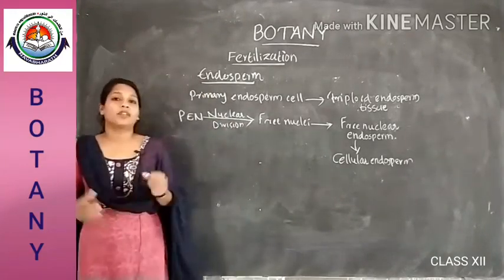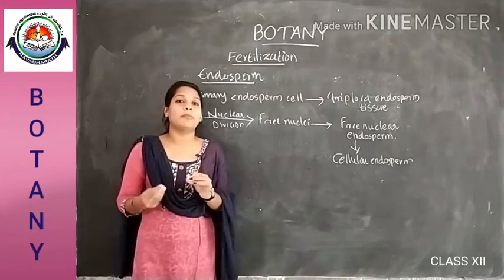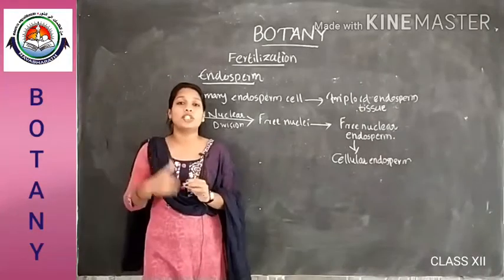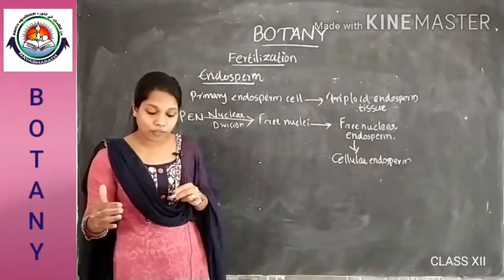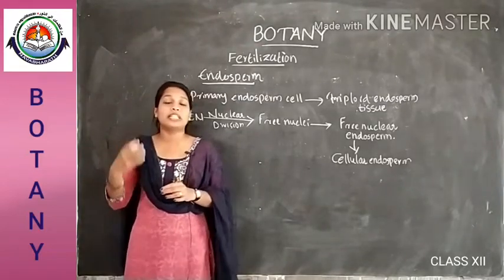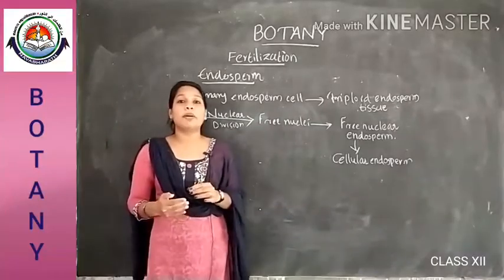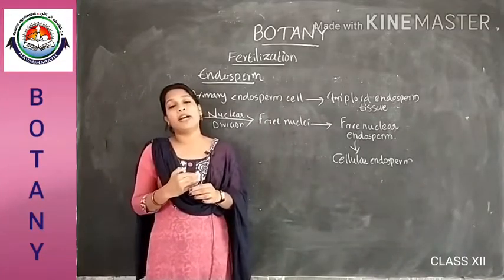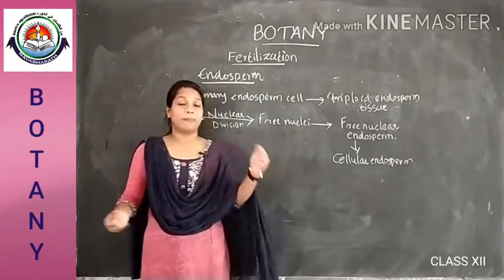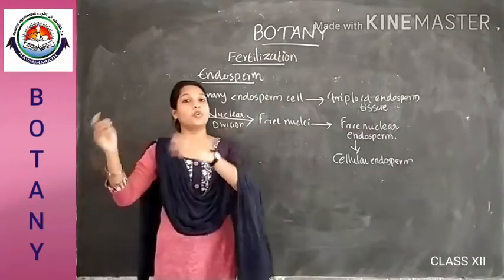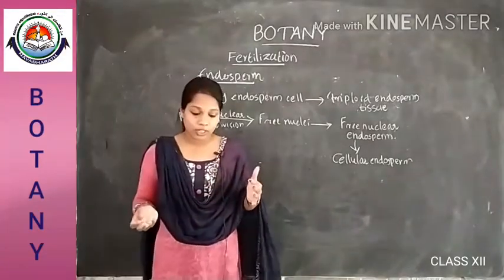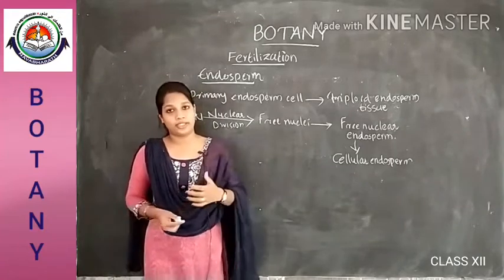Is that clear? In some cases, the endosperm is completely consumed by the embryo before the germination of the seed, as in pea, groundnut and beans. In other cases, it persists in the mature seed and is utilized only during germination of the seed, as in castor and coconut.